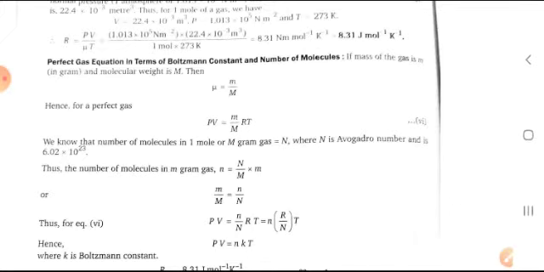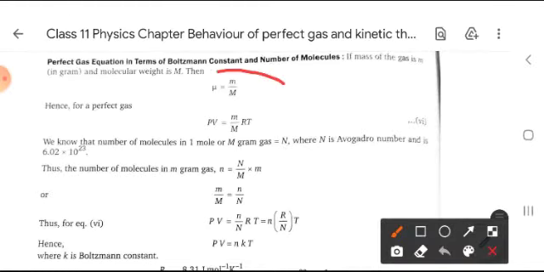In terms of Boltzmann constant and number of molecules, we use mu is equal to small m upon capital M, where small m is the mass of gas in grams and capital M is the molecular weight. You know, m gram of gas has the number of molecules capital N, that is the Avogadro number.